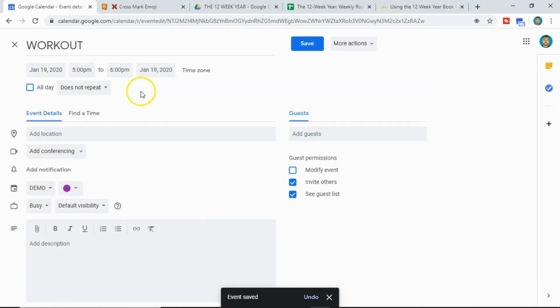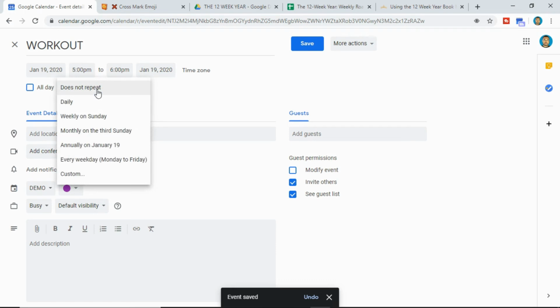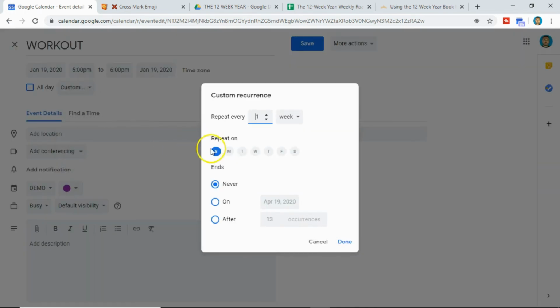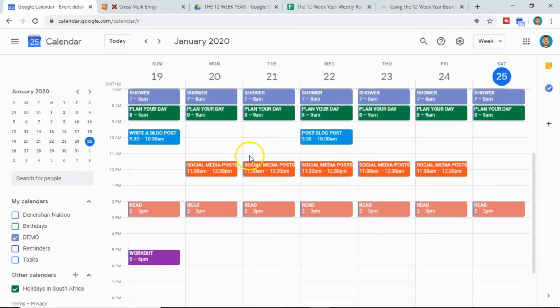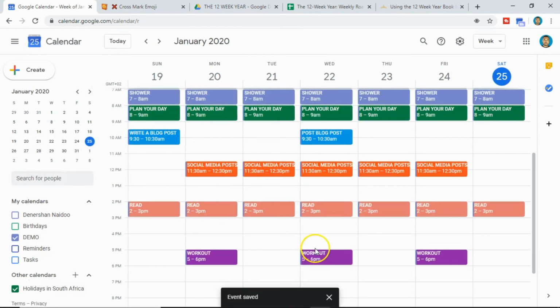Click the left button on your mouse, and let's say you want to work out. Click on custom button. Let's choose Mondays, Wednesdays, and Fridays. 3 days a week you choose to work out. Click on done. Click on save. And that's your working out 3 times per week.